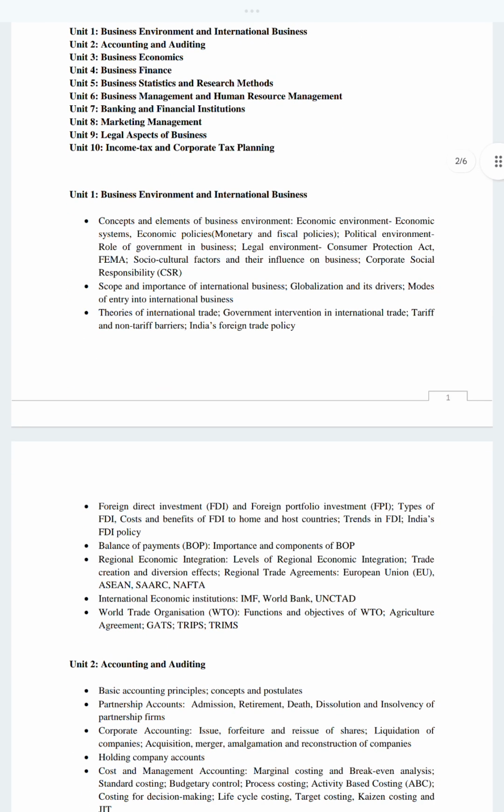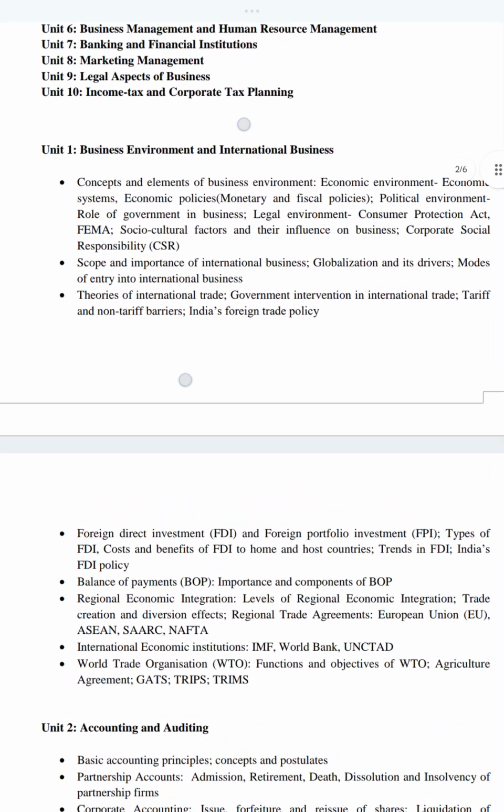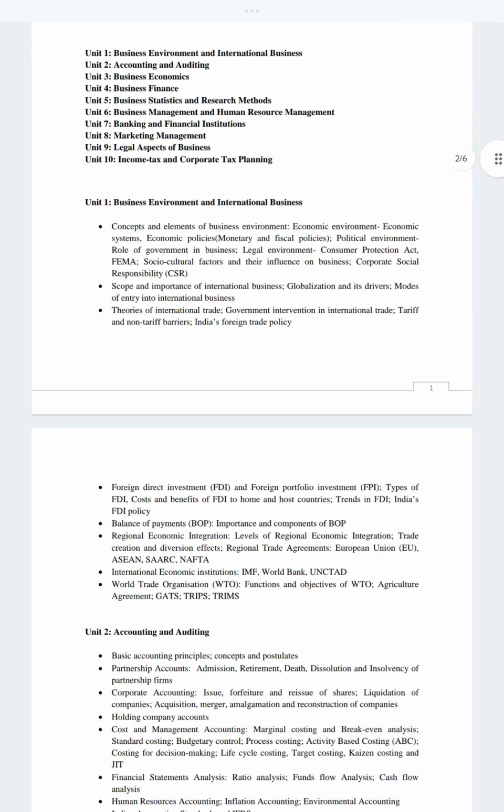If we move toward the very first unit, we will observe that it is business environment and international business. We have two sections in this unit. The first one is business environment and the second one is international business, in which we will be covering the theoretical section, theories like the mercantilism theory, absolute advantage theory, comparative advantage theory, all those things.